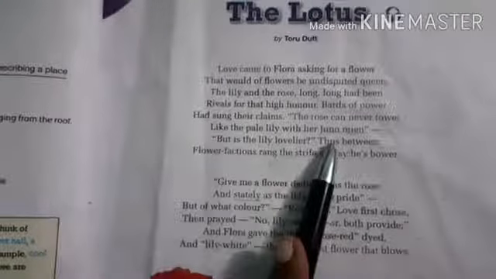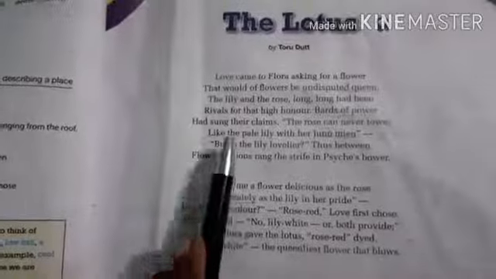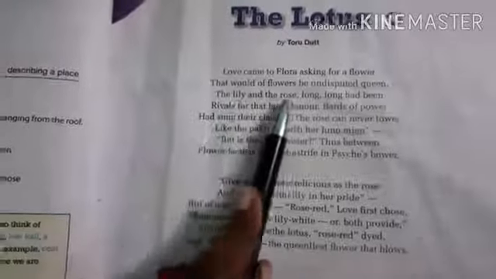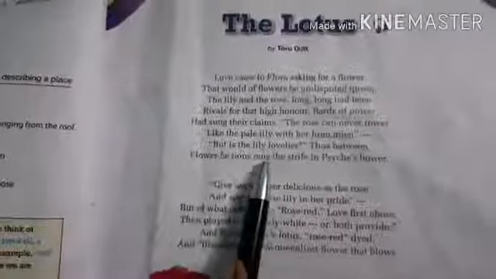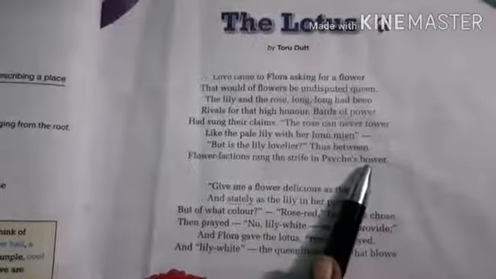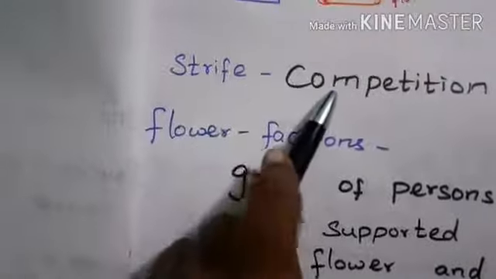Next line. Thus between flower factions, there is a competition between the lily and the rose, that is two flower factions, rank the strife in Sylvia's bower. Strife means competition.